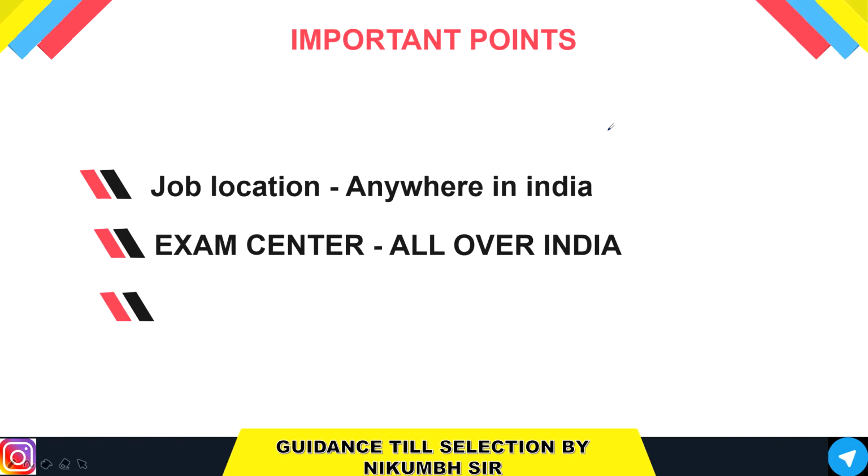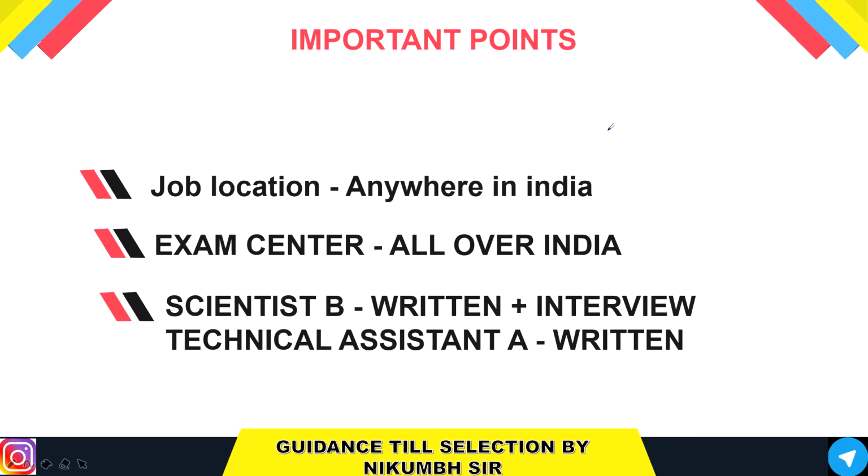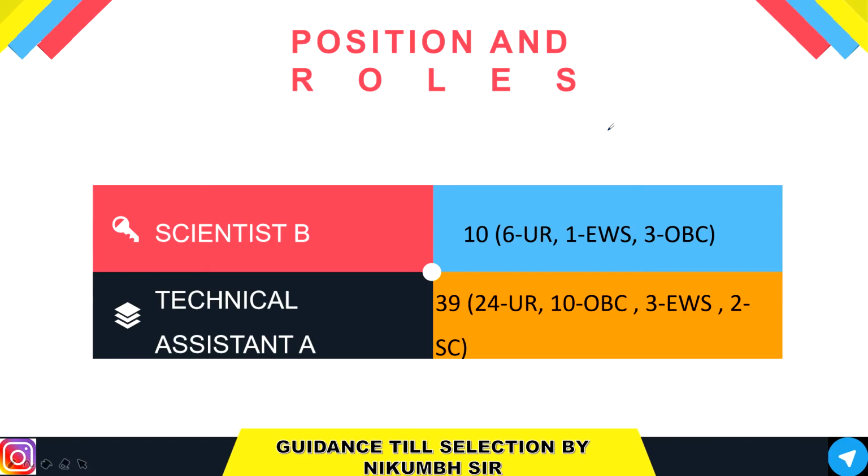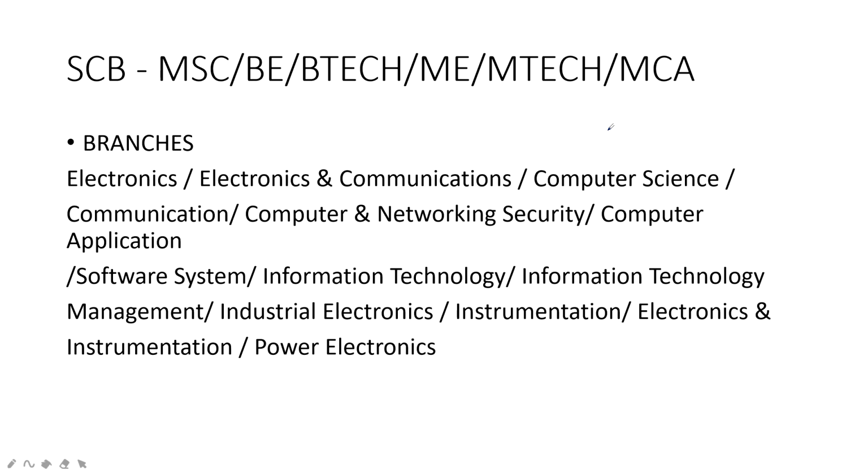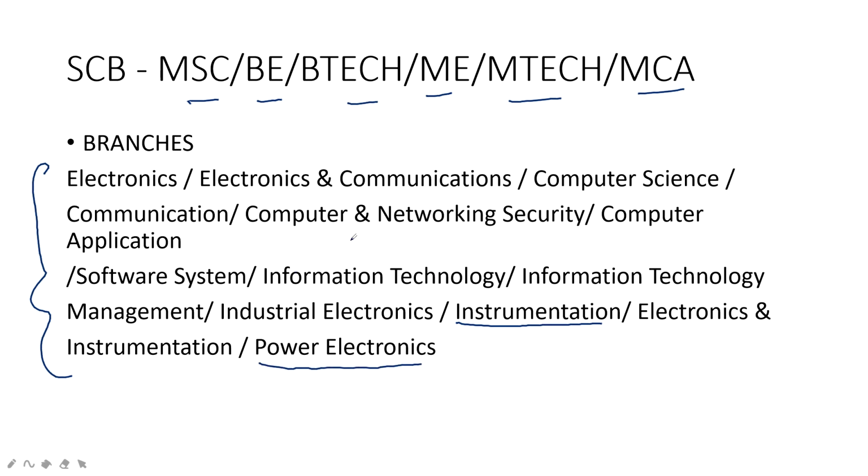So first thing, the important points are the same as I told earlier. You already know if you watched video number 1. Then position and roles, this thing we also discussed, right? Now this is important: for Scientist B, MSc, BE, BTech, ME, MTech and MCA people can apply if you do your degree from any one of these branches. So the change is that for Scientist B, instrumentation can also apply. Those who completed power electronics, computer and network security, and information technology can also apply. So this is the change.